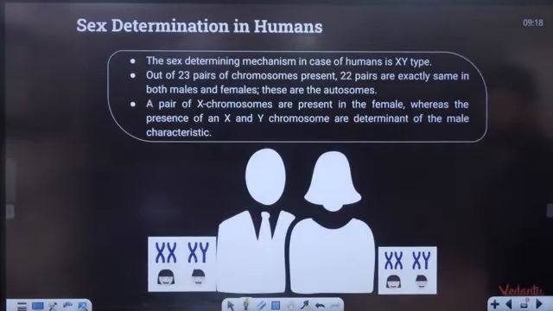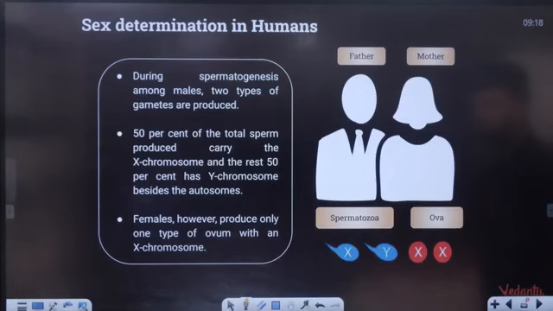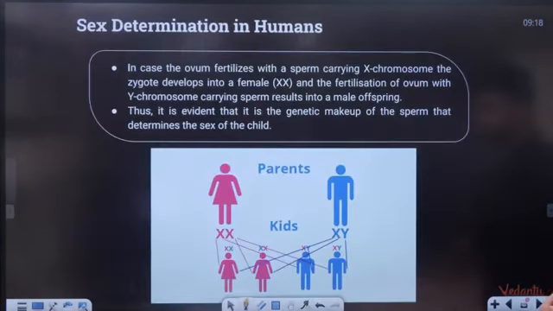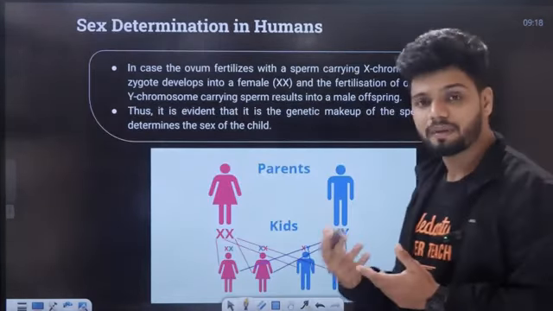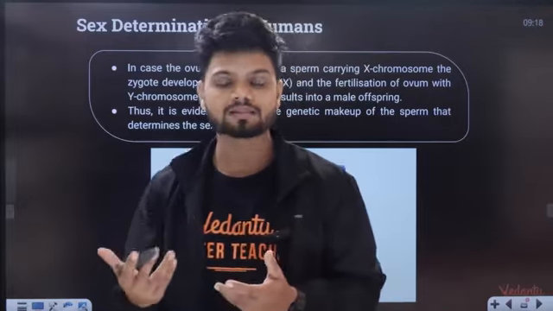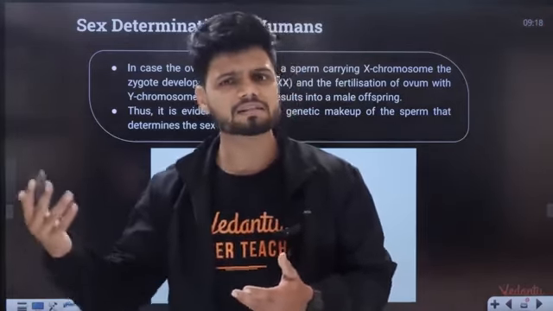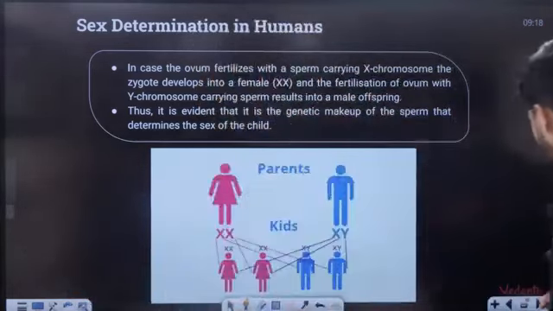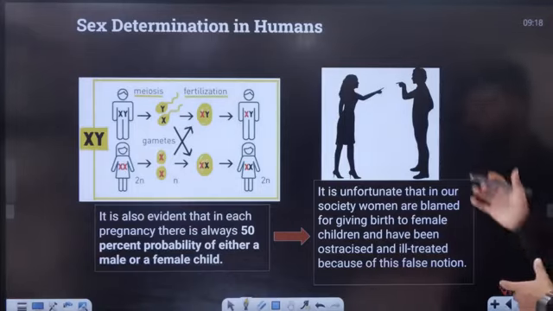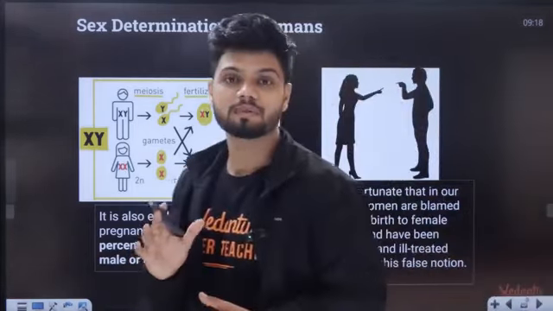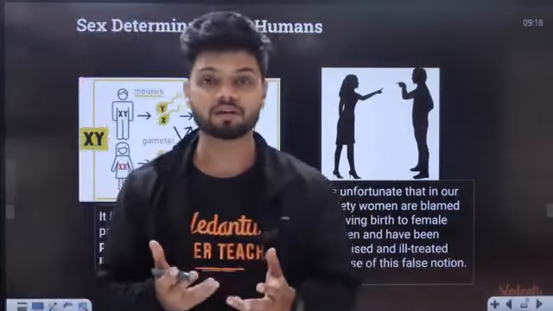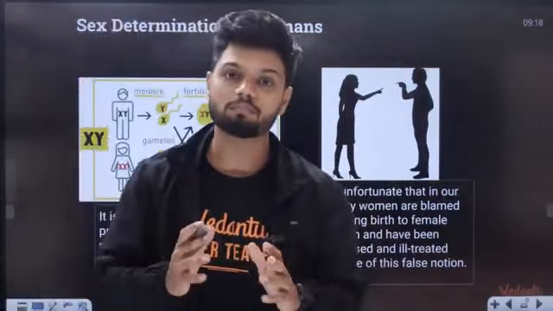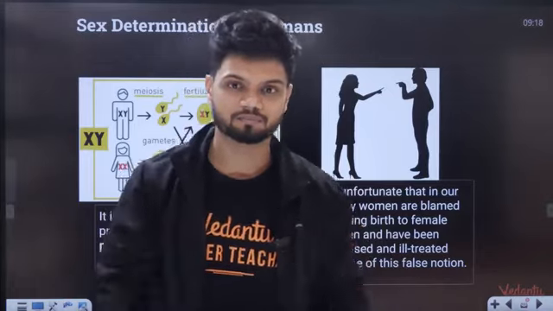Now, what about sex determination in the case of humans? Sex determination in humans is male heterogamety, and usually the male decides the sex of the offspring. Males have XY, females have XX. And remember, students, in the movies they always blame the female for not giving a male child, but it is the males who decide, not the female. Female only has the X chromosome. It is the males who decide the sex of the offspring.